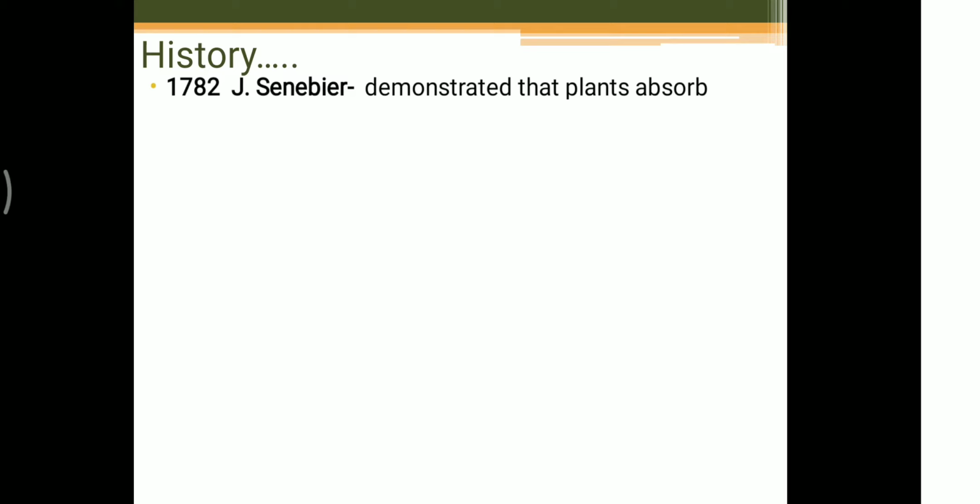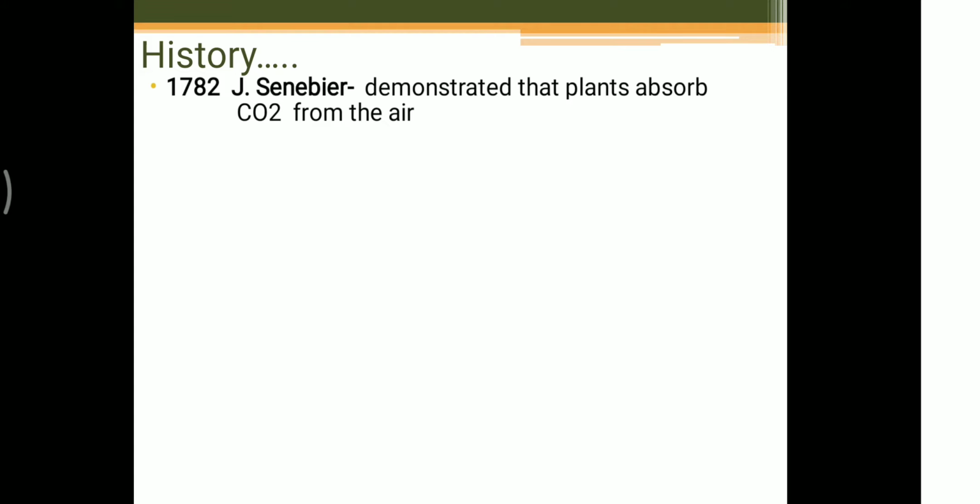Next, the history continues. In 1782, J. Senebier demonstrated that plants absorb CO2 from the air. Joseph Priestley said there is a gaseous exchange, but in this step carbon dioxide is included in the plant's life.